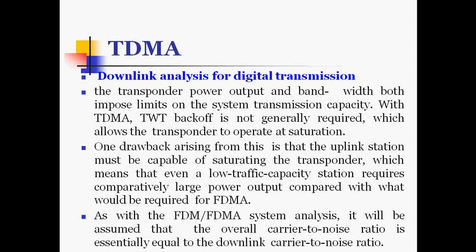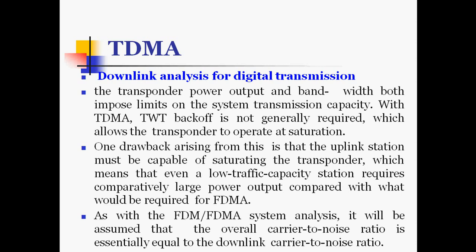Now we will see the downlink analysis for digital transmission. The transponder output power and bandwidth both impose limits on the system transmission capacity. With TDMA, TWT backoff is not generally required, which allows the transponder to operate at saturation. One drawback arising from this is that the uplink station must be capable of saturating the transponder, which means that even a low traffic capacity station requires comparatively large power output compared with what would be required for FDMA.